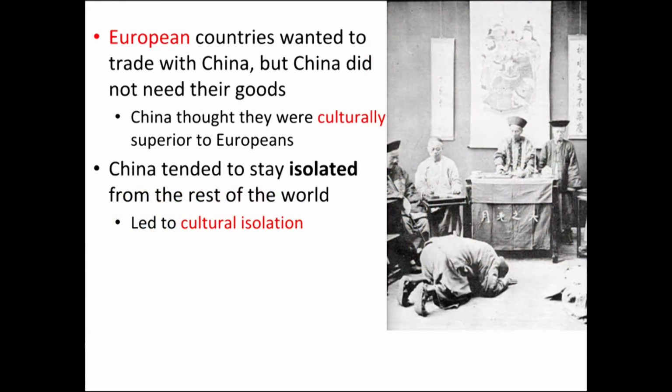So during this time, again, China's kind of isolated just like Japan, and these European countries are going to really want to trade with China. But China just didn't really need their goods because they thought they were culturally superior to the Europeans. They said, you know what, we may be isolated, but we know a lot more than these Europeans do, and we're going to keep all our knowledge hidden within China, and we're not going to share it with anybody. And it's going to lead to this time of cultural isolation, where they're keeping everything hidden within themselves.